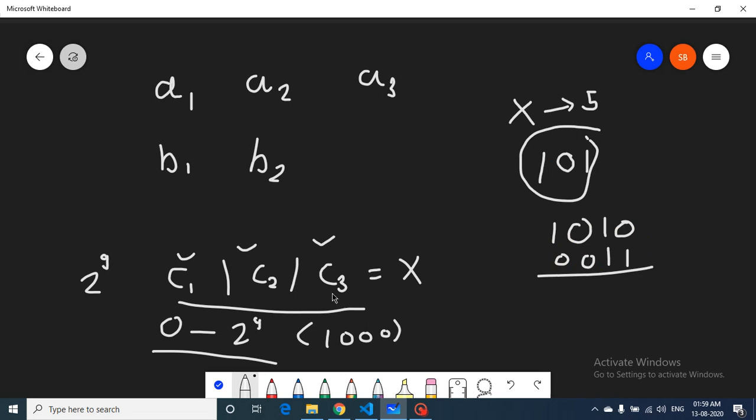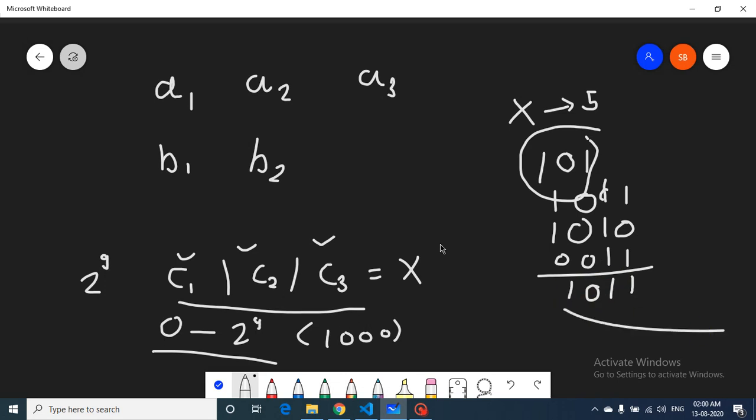If we do an OR operation of all of these numbers, then if any one of these bits is on in any of the numbers, the whole resulting bit turns out to be on.